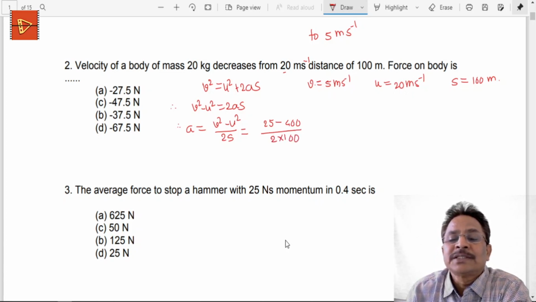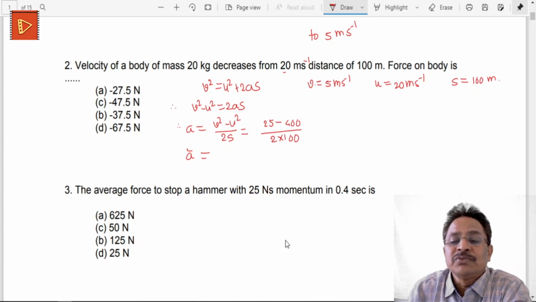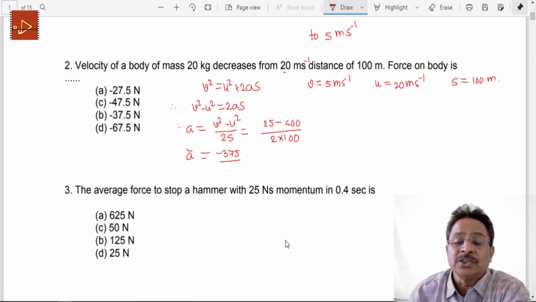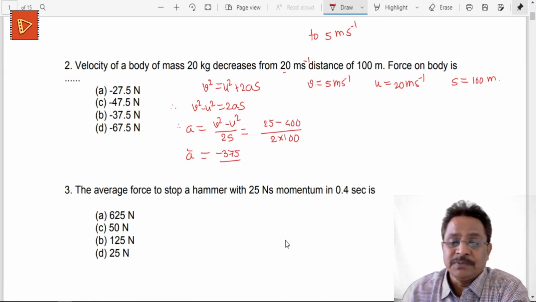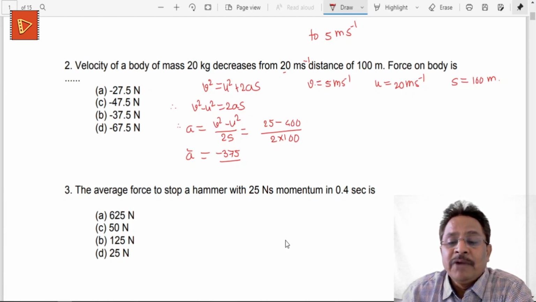So this calculation gives me small a, or that is the acceleration. Now 25 minus 400, this will be minus 375. It is going to be negative. So there is a deceleration, braking action. So as brake is applied, there is a deceleration or negative acceleration. So this is 25 minus 400, that is minus 375. Divide by this 200. If this calculation is done, this acceleration comes to be 1.87.